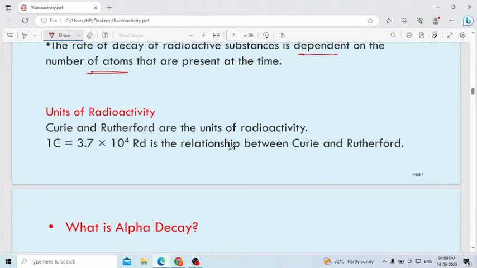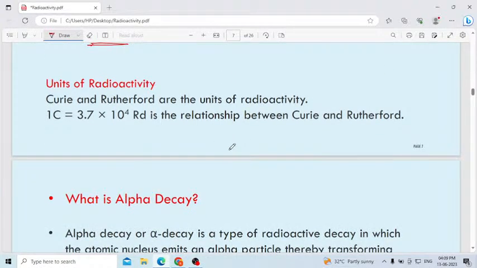Next, what is the unit of radioactivity? Curie and Rutherford are the units of radioactivity. 1 Curie is equal to 3.7 × 10^4 Rutherford. This is the relation between Curie and Rutherford. Rutherford is the scientist's name.